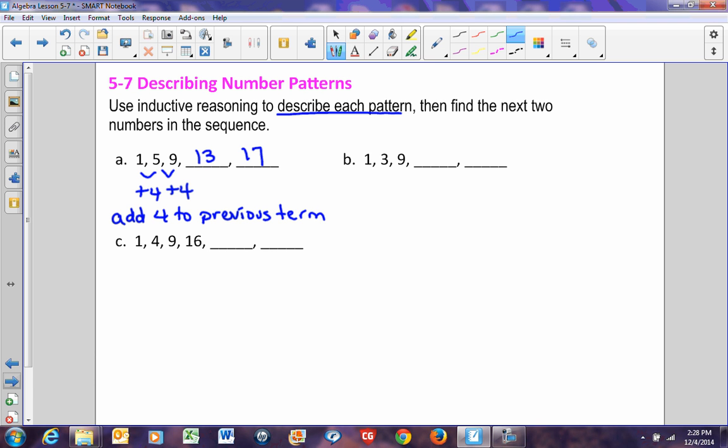If we were to look at the next pattern, we might say this would be adding 2, and this would be adding 6. Well, we can't say adding, so adding is definitely not in this pattern. Maybe we need to multiply something. If I look at this, 1 times 3 is 3. 3 times 3 is 9. I would say you're going to multiply the previous term by 3.